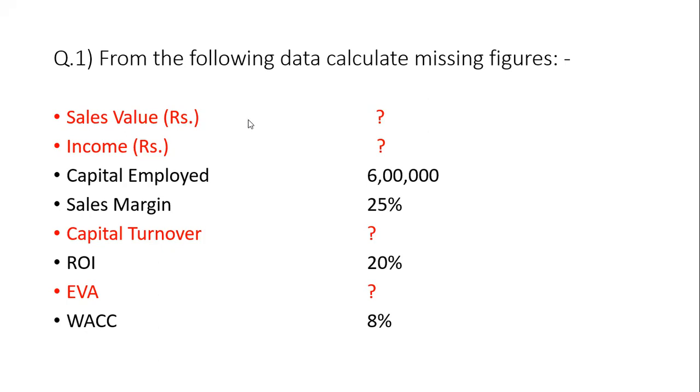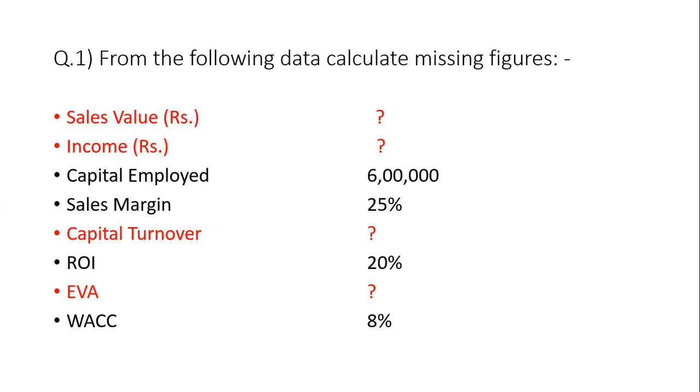Kindly note down, this comes under the subject of Financial Management Part 3, EVA. It comes under Unit 1, business valuation. If EVA is positive, the company is adding to the wealth of shareholders. If EVA is negative, the company is eroding the existing value of shareholders.